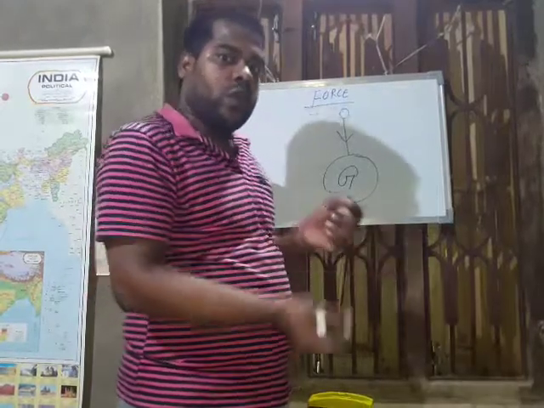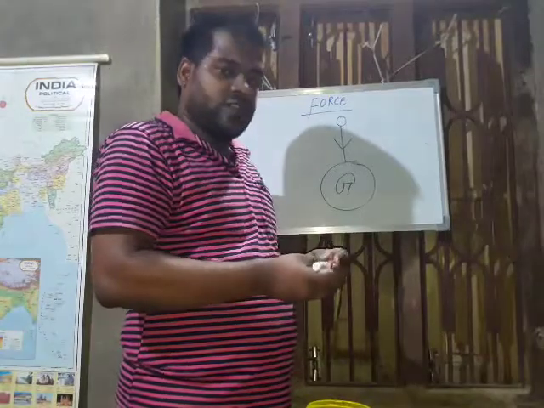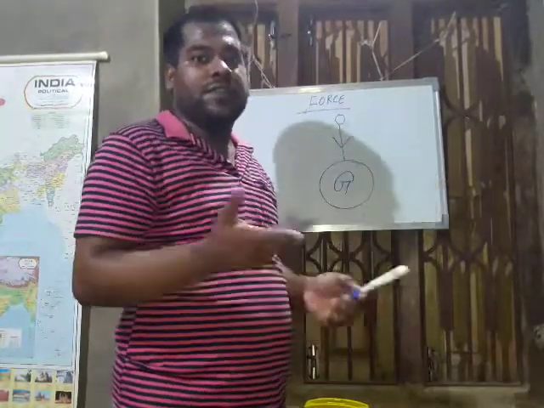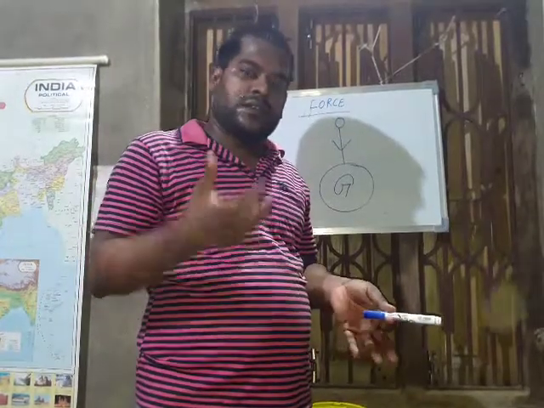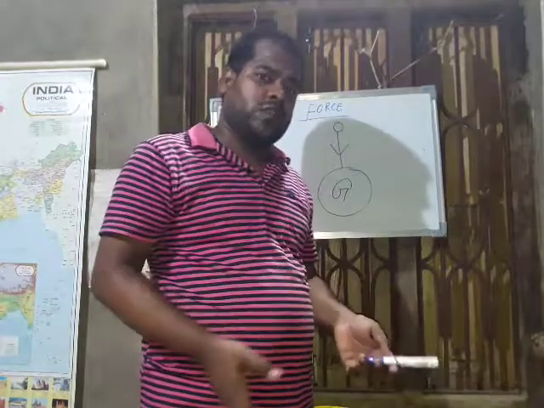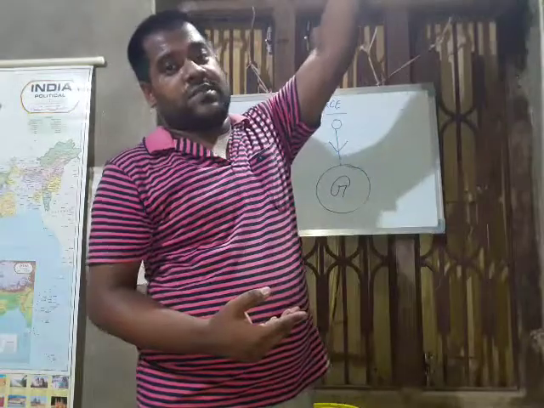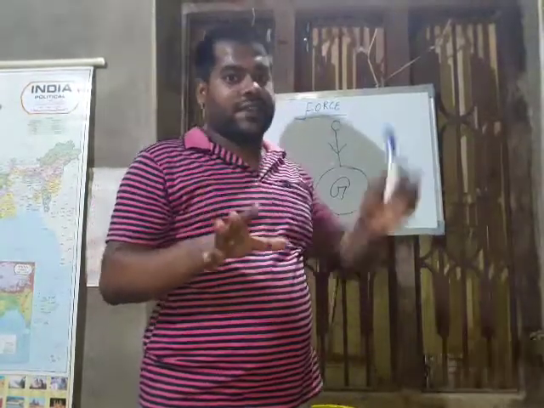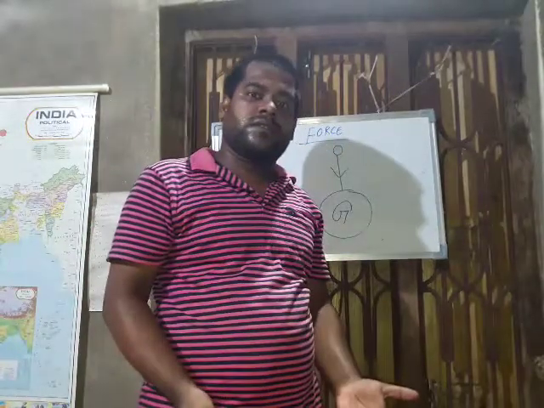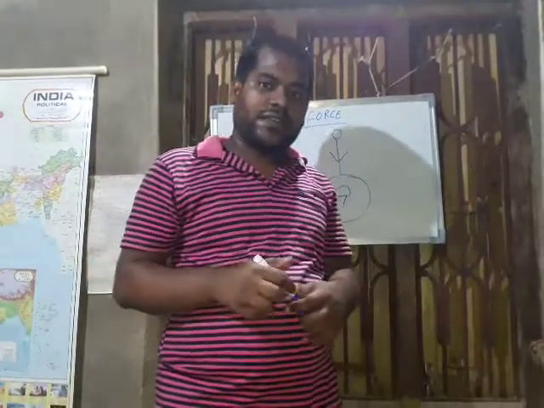That's why when you throw a pen or anything above, then it comes down. What is the reason? The reason is gravitational force. There is a force, right? If there is no force, then that pen will go higher as much as possible. But is it going? No, it comes down, right? Why is it coming down? There is some force of the earth, and that force is called gravitational force, right?